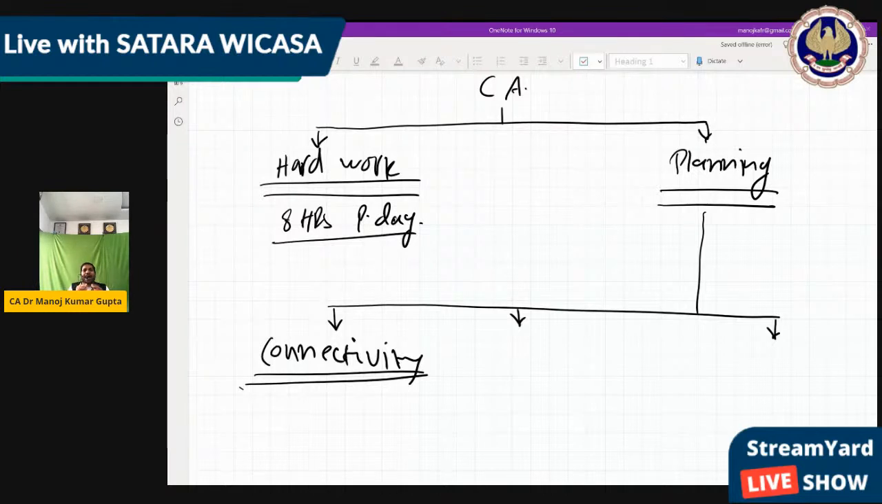Only you have to apply the same concept in CA. Because 2 plus 2, 4 is in CA also and in 12th also. So like that 2 plus 2, 4, there are lots of concepts which are the same. So I request, always before starting any chapter, whether it is theoretical or practical, you have to use connectivity.